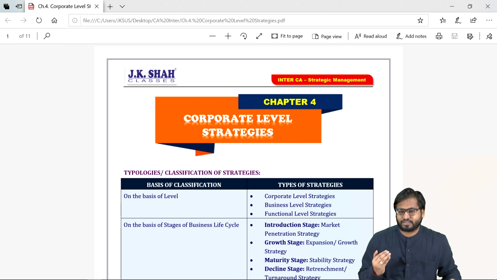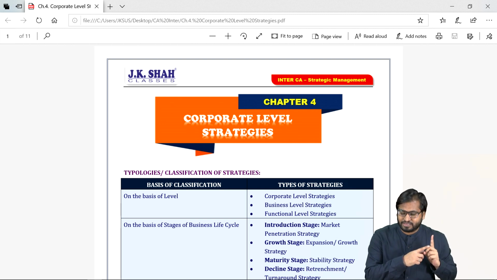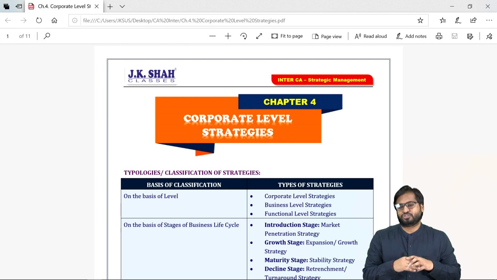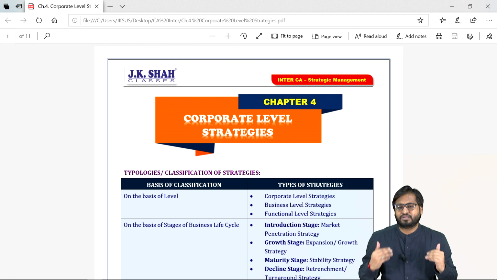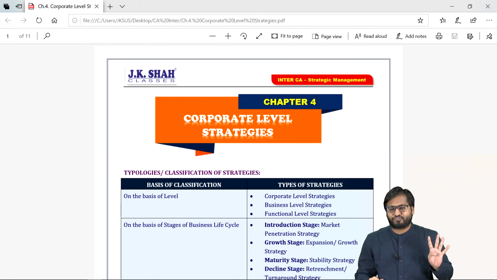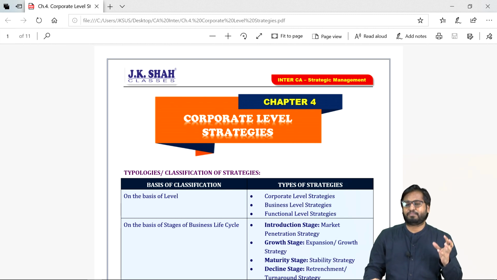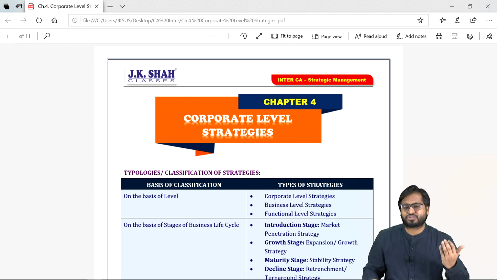If you remember the first chapter, the strategic levels of management, therein we had 3 strategic levels. Number 1, corporate level. Number 2, business level. Number 3, functional level. Now here we'll be studying the strategies framed by those respective levels of management. In chapter number 4, we'll study corporate level strategies. In chapter number 5, business level strategies. And in chapter number 6, functional level strategies.